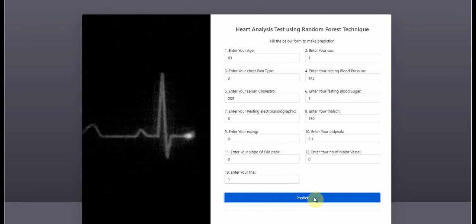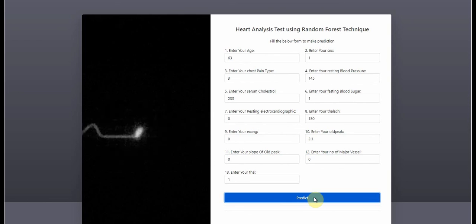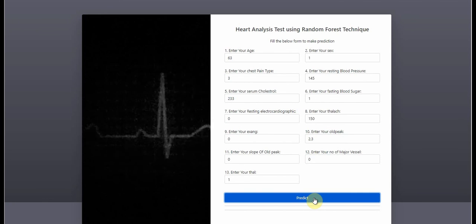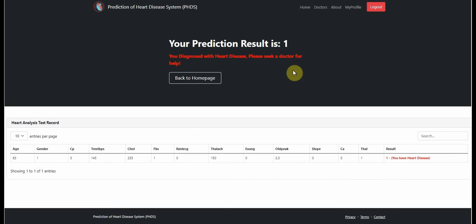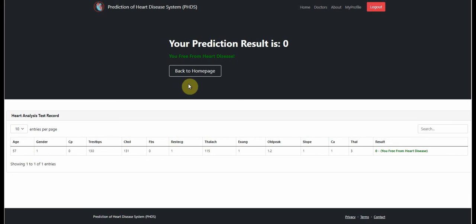The system will predict using a random forest model that has already been developed. If the result is 1, it means the patient has heart disease. If the result is 0, it means the patient is free from heart disease. Here is the page for result 1, and here is the page if the result is 0. They can also see the input data in the table below. This data will be saved into the database system.